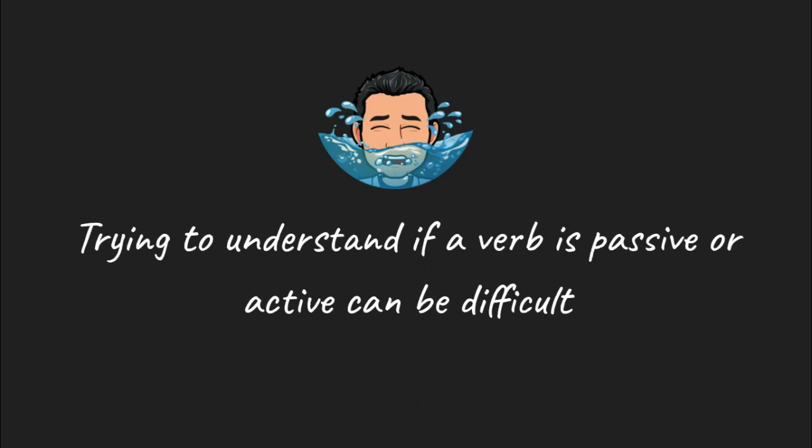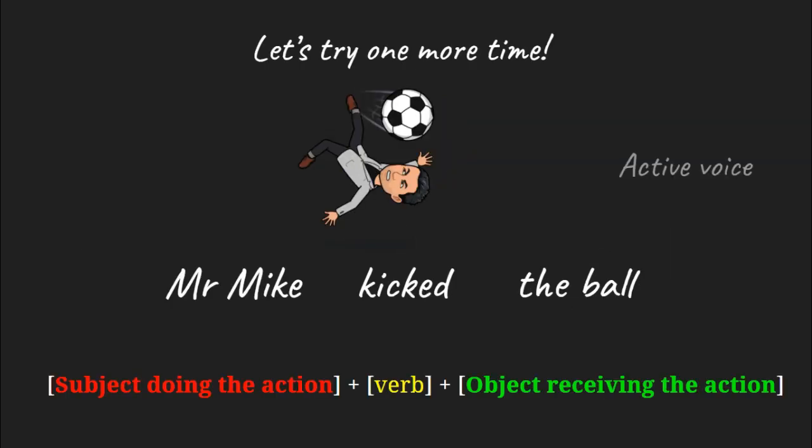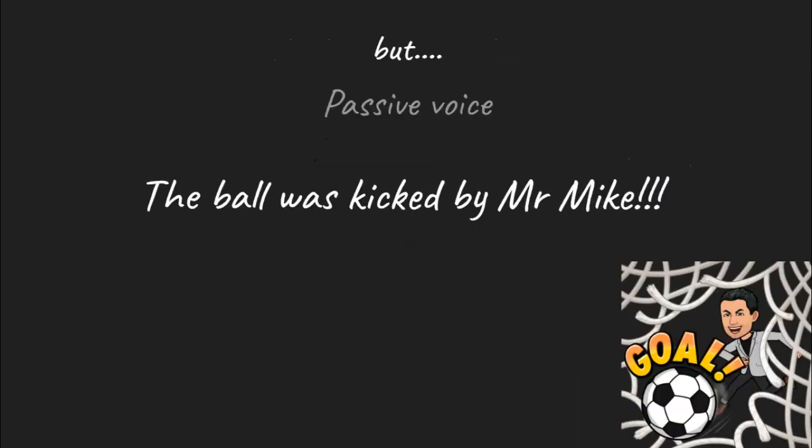Trying to understand if a verb is passive or active can be difficult sometimes. So let's try one more time. Mr. Mike, the subject doing the action, kicked, the verb, the ball, the object receiving the action. That's active voice. But the passive, the ball was kicked by Mr.